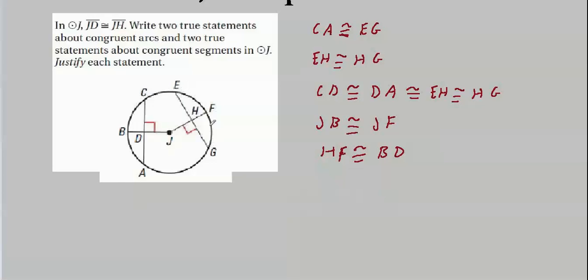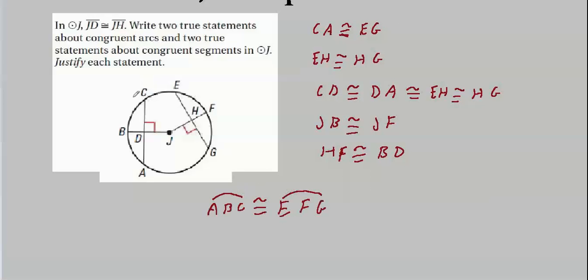So this arc subtends this chord, and the arc CBA subtends the chord CA. Then CBA has to be congruent to EFG. That's because the chords associated with them, the chords which connect the two endpoints of the arcs, if they're congruent, the arcs are congruent. So we know this is true. That's one statement we can write about the arcs.